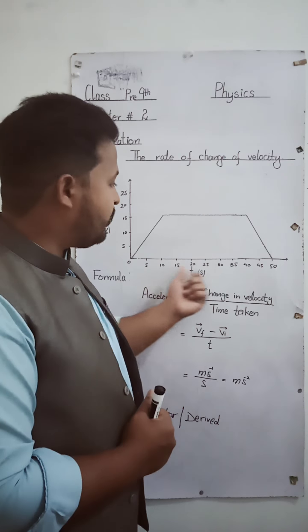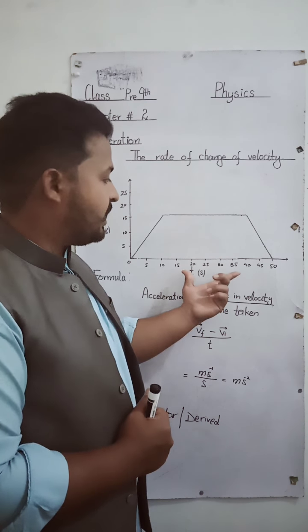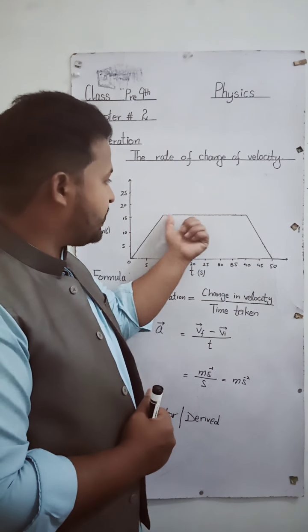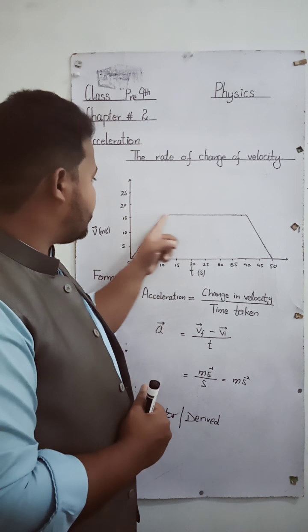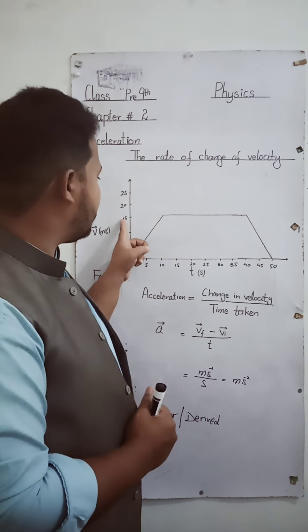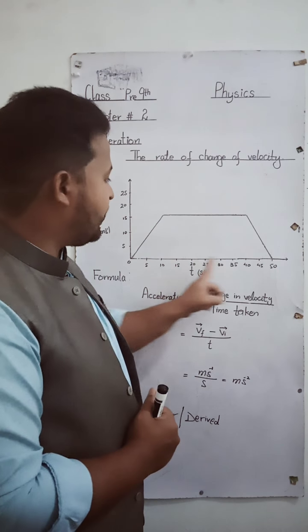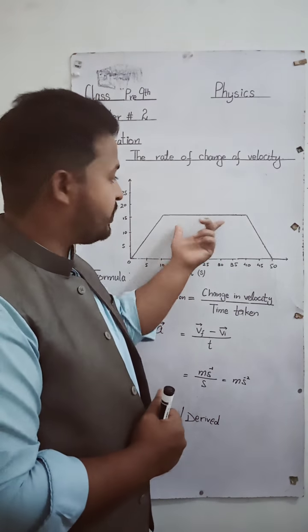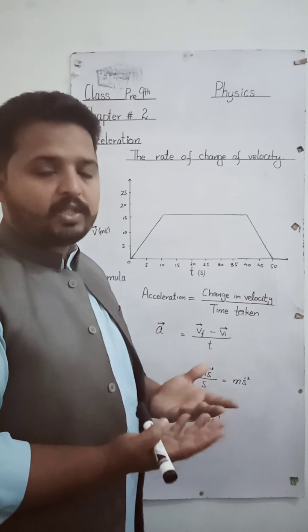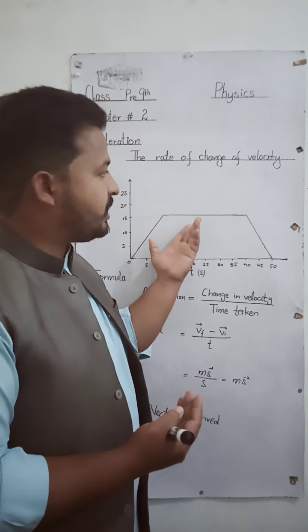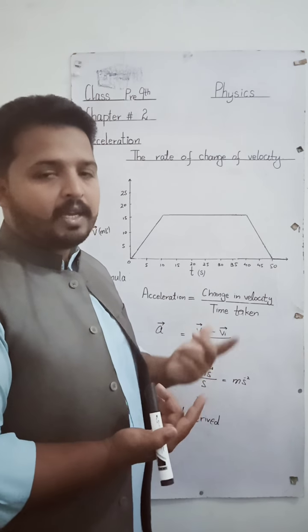And from 10 to 40 seconds, in the next 30 seconds, there is no change in velocity. You can see that velocity is constant at 15 meters per second from 10 to 40 seconds. So velocity is constant, there is no change in velocity. So if there is no change in velocity, according to the definition, there is no acceleration.